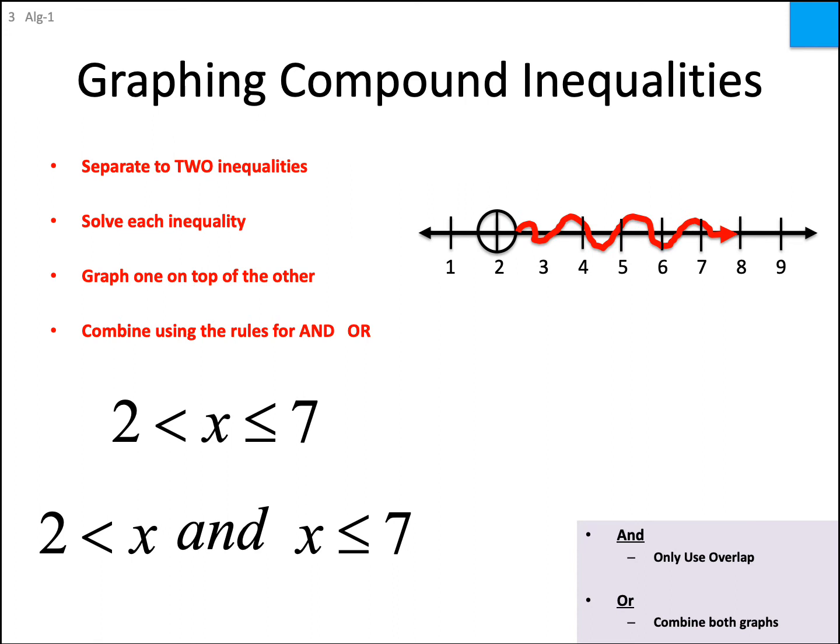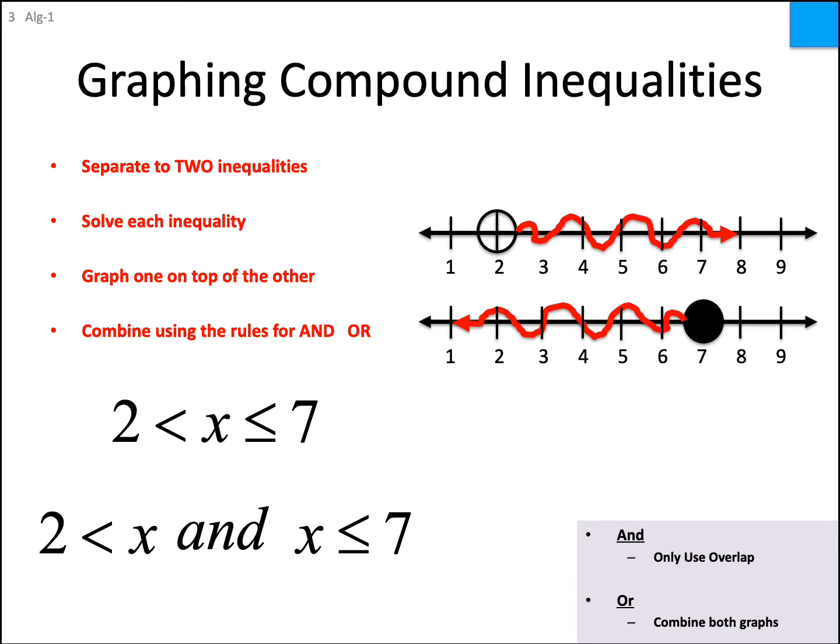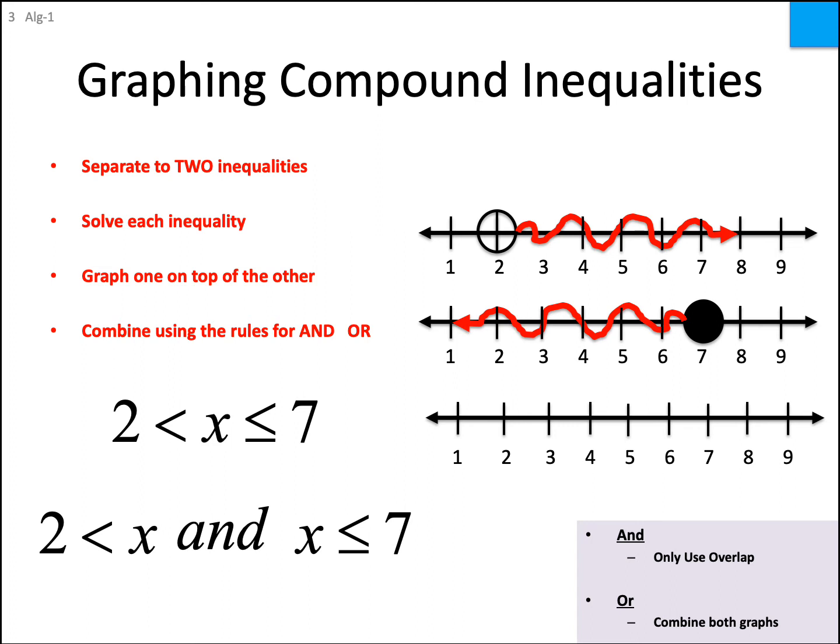So my first one, x is bigger than 2. Notice I'm reading that one from right to left. We always read from variable to number. The second one, x is less than or equal to 7. So I got an open circle and a closed circle. Our final answer is those two graphs combined with only the overlap and using both circles. So I need an open circle on 2, I need a closed circle on 7, and the overlap.